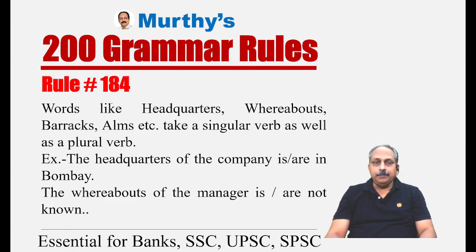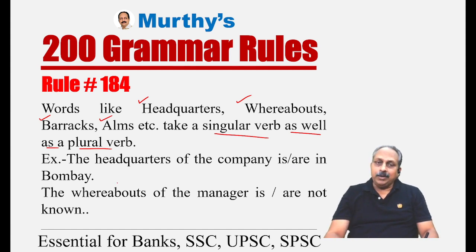Rule number 184. This is a little tricky. I will talk about the usage. First, I'll tell the rule. Words like headquarters, whereabouts, barracks, arms take a singular verb as well as a plural verb. Look at the examples. The headquarters of the company is in Bombay, are in Bombay.